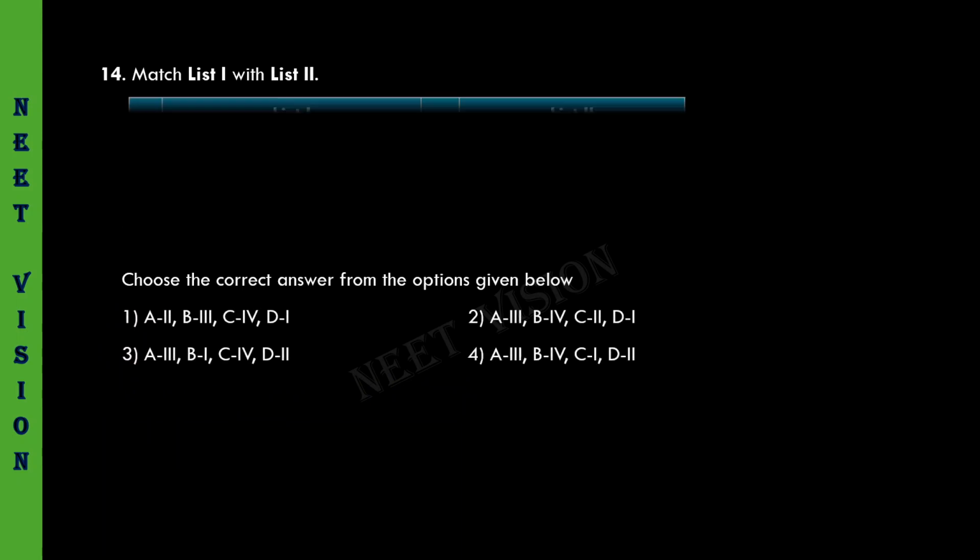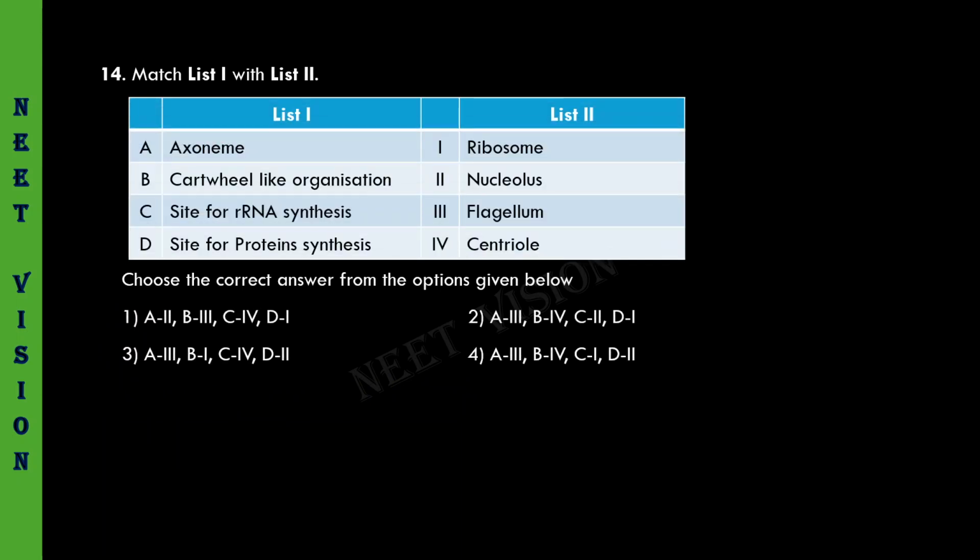Again matching here. List 1, list 2. Axoneme. Axoneme is the core of flagellum or cilium, A3. Cartwheel-like organization is shown by centriole of centrosome, B4. Site for ribosomal RNA synthesis, it is nucleolus of nucleus, C2. Site for protein synthesis, it is ribosome, D1. So, second option is the correct one, A3, B4, C2, D1. Let us see the answer.